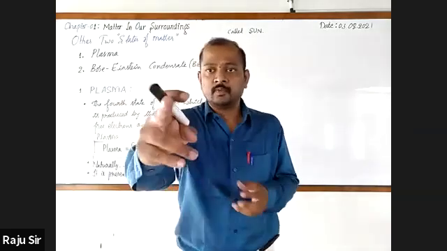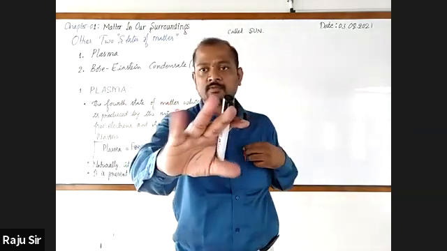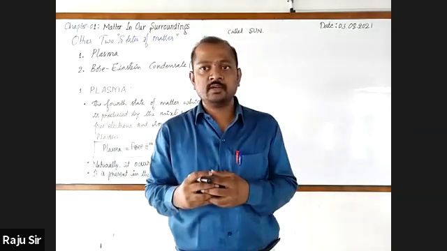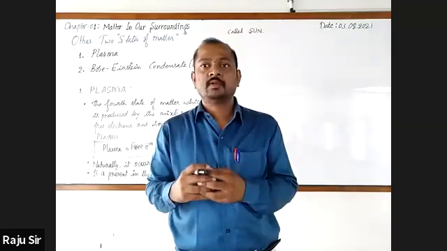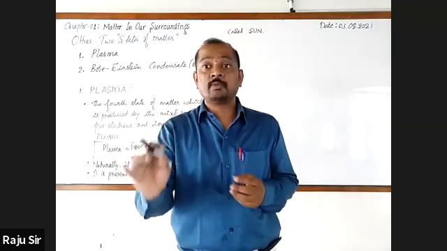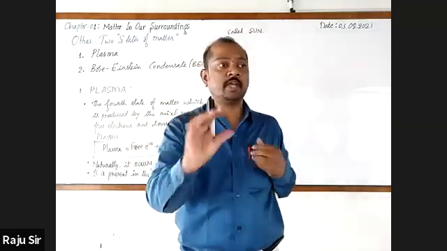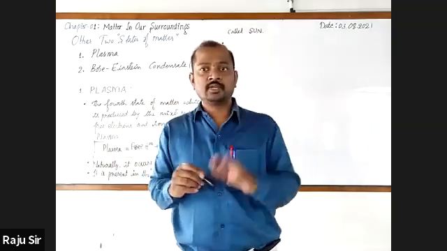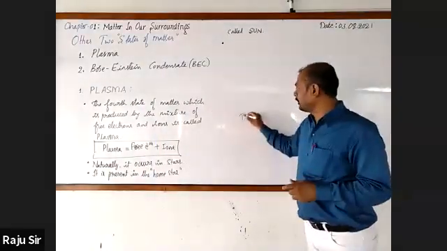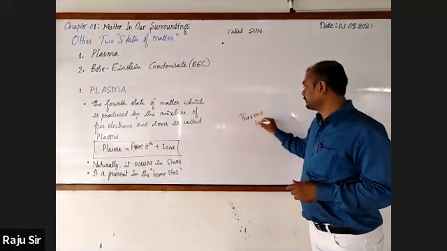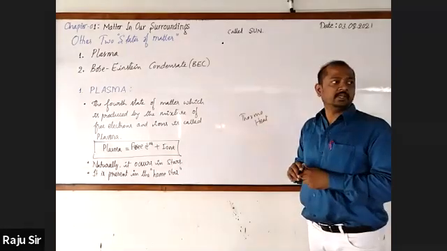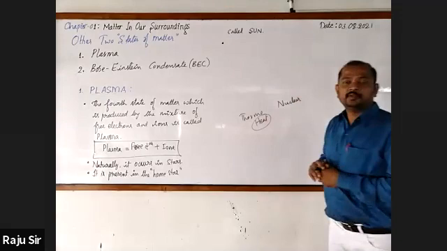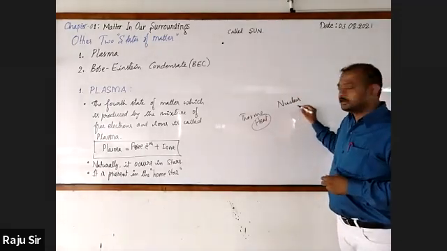Thermonuclear fusion reaction. Thermo means heat, and nuclear refers to the nucleus.